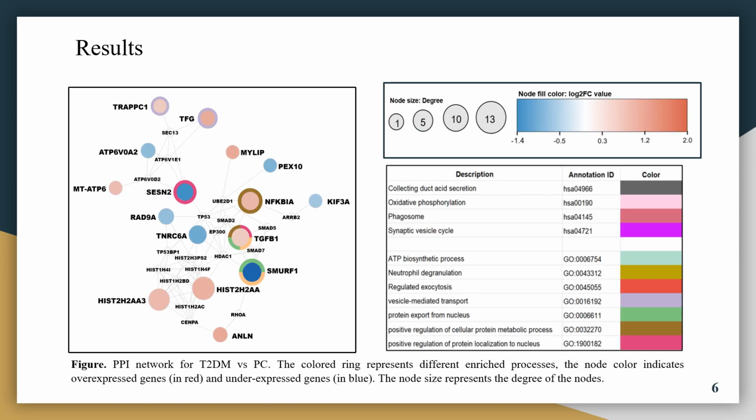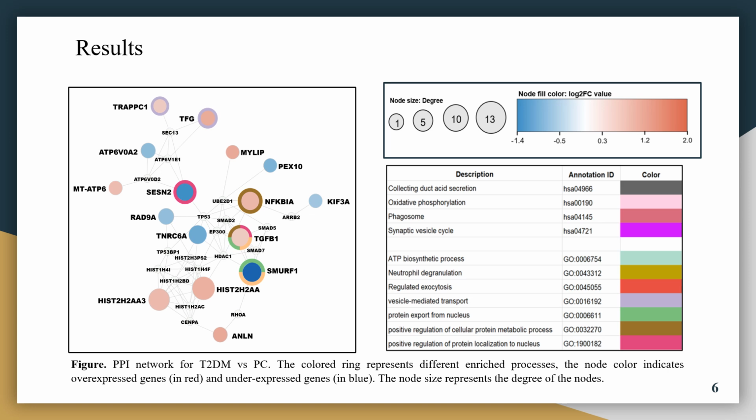So on the left hand side, you can see the protein-protein interaction network for type 2 diabetes and pancreatic cancer. The nodes that are red in color are upregulated. The nodes that are blue in color are downregulated. The color intensity is showing you the log fold change, and the size of the node is representing the degree of that node, that is, to how many different nodes the single node is connected. The colored ring around the node is showing you the gene ontology biological process and KEGG pathway that this gene is involved in.